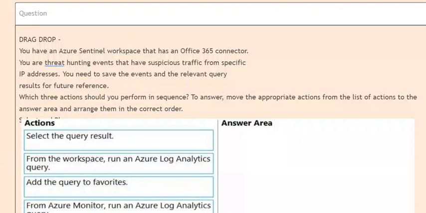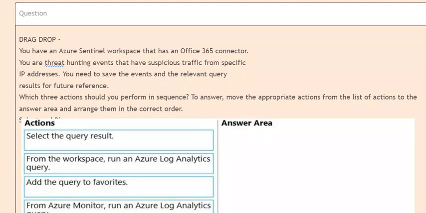Next question is drag and drop. You have an Azure Sentinel workspace that has an Office 365 connector. You are threat hunting events that have suspicious traffic from specific IP addresses. You need to save the events and the relevant query results for future reference. Which three actions should you perform in sequence?